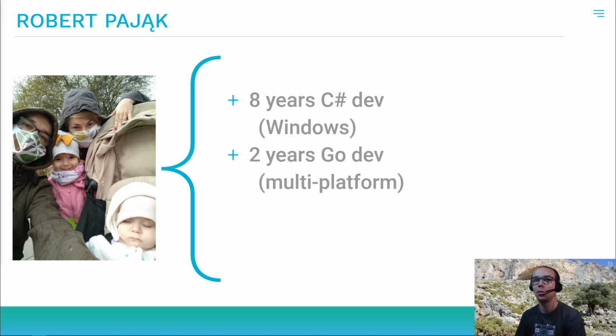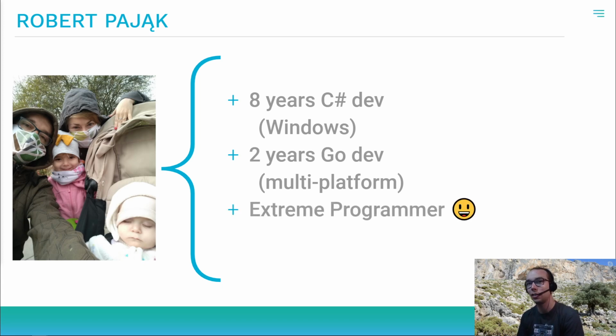I came to favor Go over C# because of its simplicity, minimalistic approach, design, and also quick build time, testing package, and lightweight. Lastly, I try to follow XP values, principles, and practices. I do a lot of automation and use TDD as much as possible, and of course, as much as I think it makes sense.